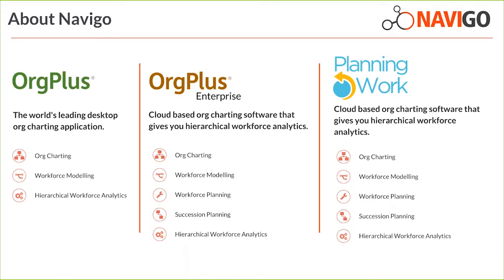Planning at Work also offers additional modules similar to OrgPlus Enterprise. These include Plan and Model, which is the workforce modelling tool, succession planning, and also archive and compare. So any organisation from 500 staff upwards will benefit from the workflow and functionality offered from an enterprise solution. But in saying this, our smallest enterprise customer is charting around 300 records. So it really does depend on your requirements and what you're looking to achieve.